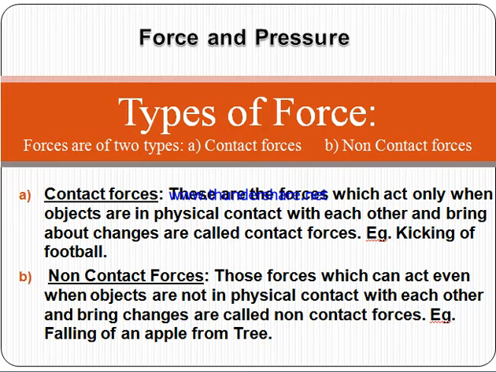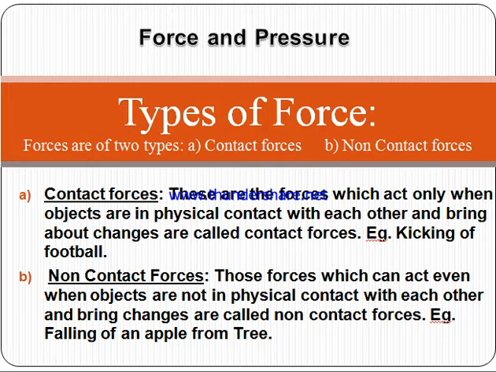All these are contact forces, in which your body and the object have a physical contact. So they are known as contact forces.